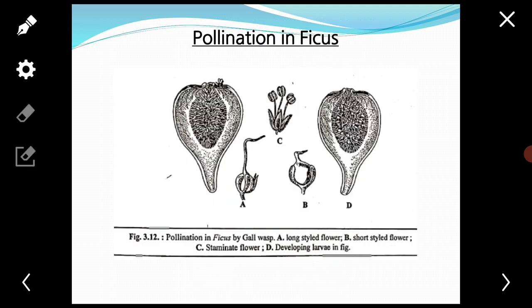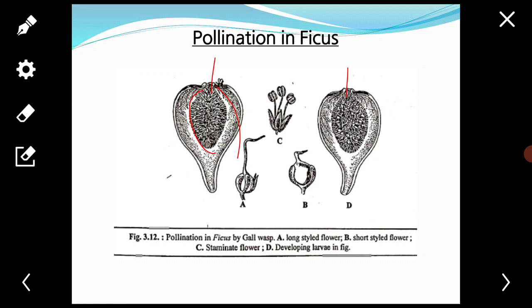Next, pollination in Ficus. Hypanthodia of Ficus plants require a wasp pollinator. The inflorescence hypanthodium is closed from all the sides, as you see here, except an apical narrow opening through which the wasps enter into it.